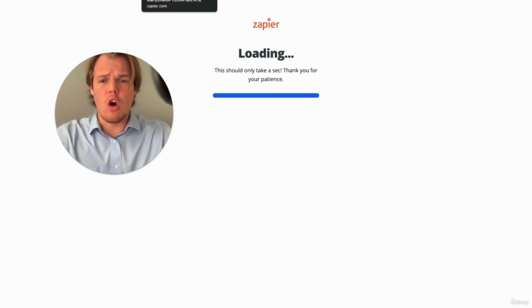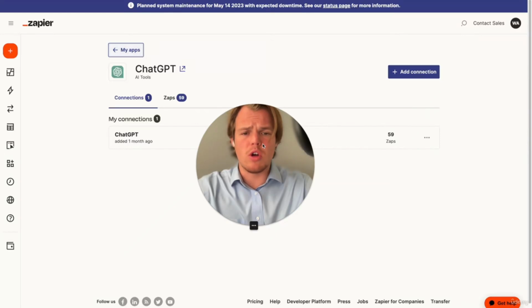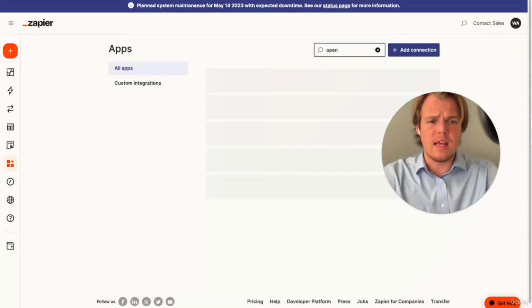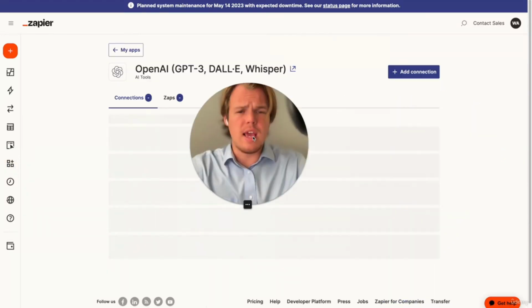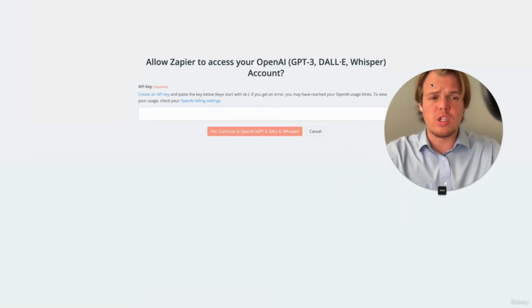And then you're also going to want to connect OpenAI. The reason we're also connecting OpenAI is because it's going to give us access to DALL-E. With DALL-E, we're going to be able to use image creation, but also we'll get access to Whisper, which is going to allow us to create transcripts automatically. But essentially, just paste your API key that you found in your OpenAI account profile here, and you'll be able to connect both.